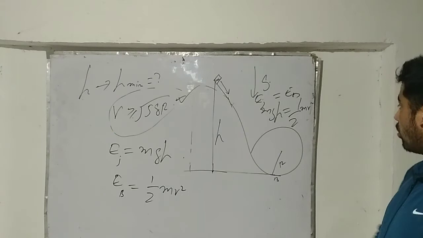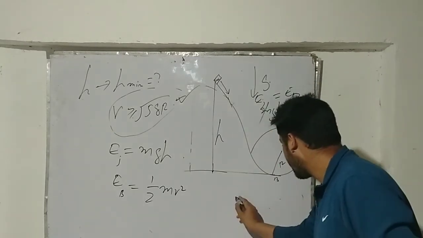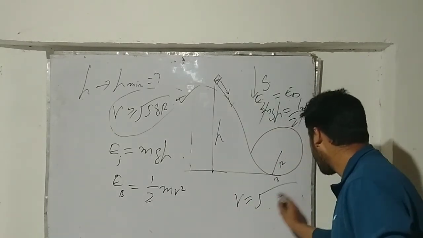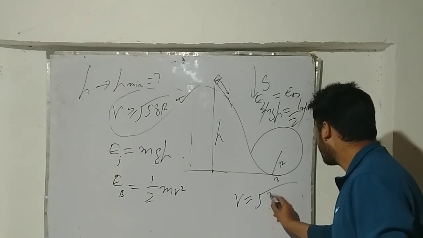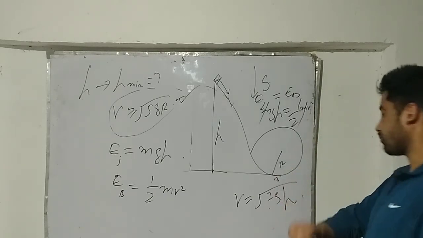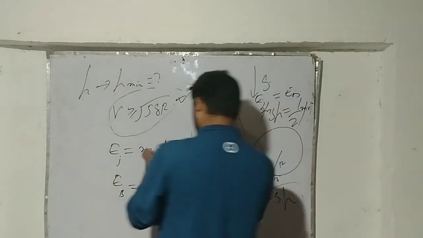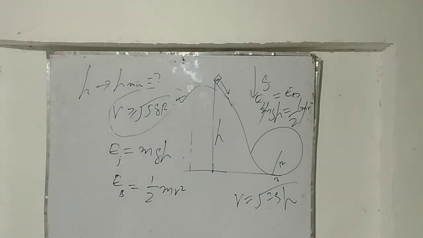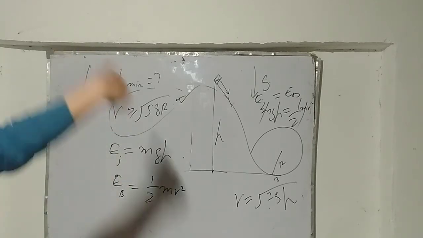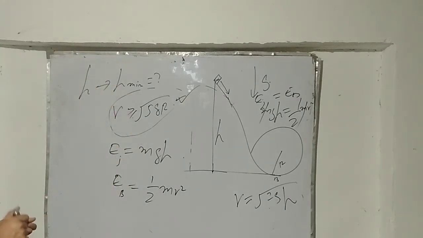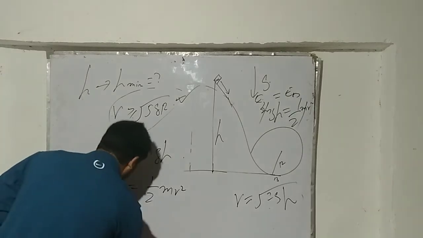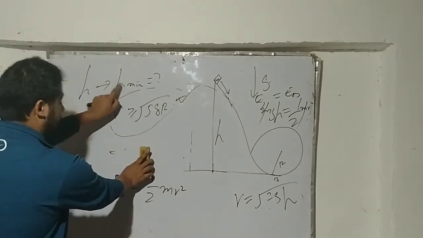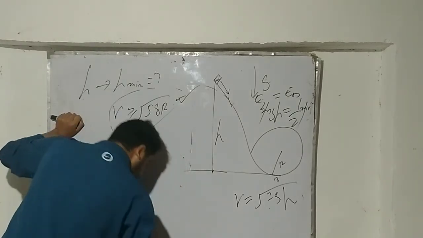Hope you are getting it. When things cancel here, my velocity at the bottom point will be under root of 2gh. This is something I got from using the conservation of mechanical energy. Now this condition is meant for the particle motion so that it completes the vertical circle, which I told you before. So I need to calculate basically the minimum height.